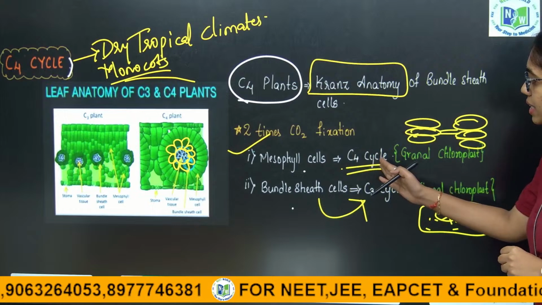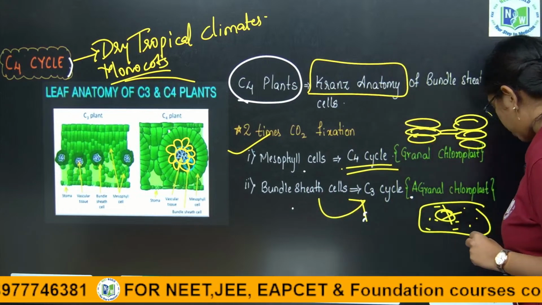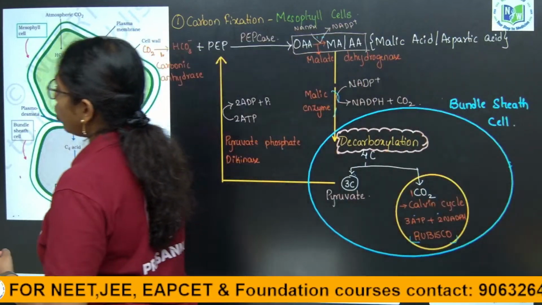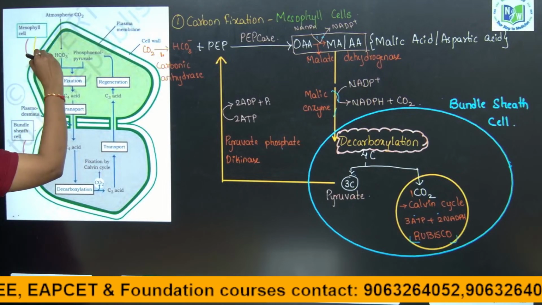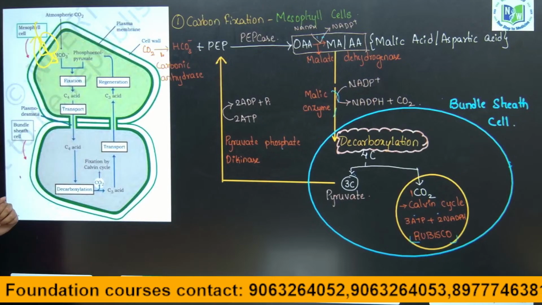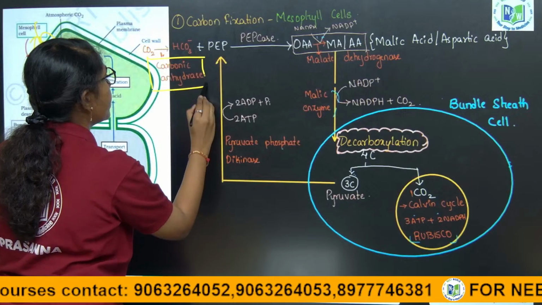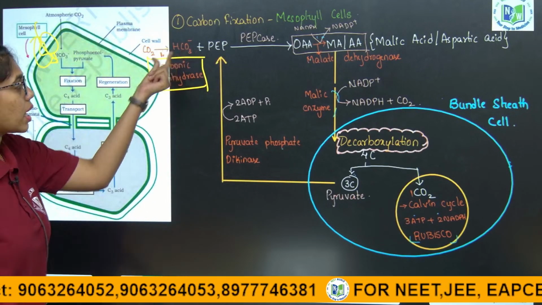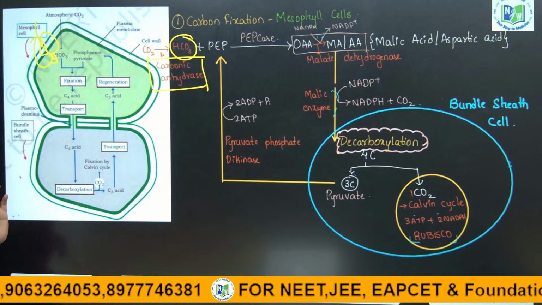In mesophyll cells the C4 cycle takes place, in bundle sheath cells the C3 cycle takes place. And then if you look into the mechanism of the C4 cycle, first from the stomata, carbon dioxide enters into the mesophyll cells, and by the enzyme carbonic anhydrase, carbon dioxide is converted to hydrogen carbonate. Carbon dioxide is converted to what?